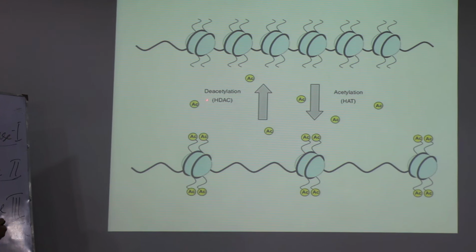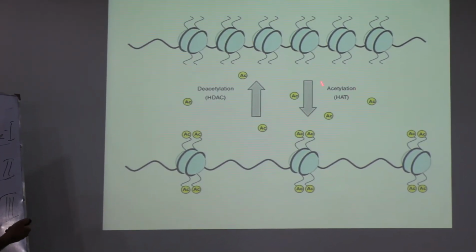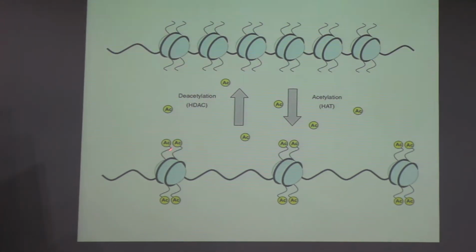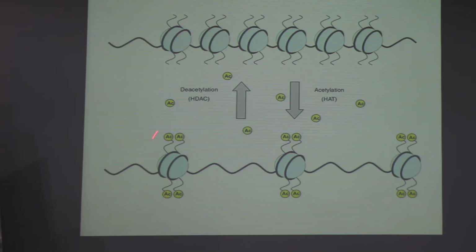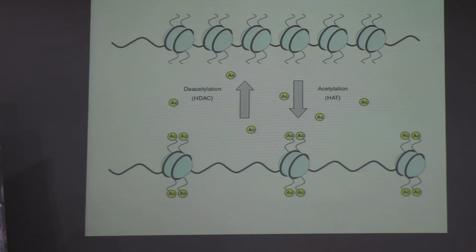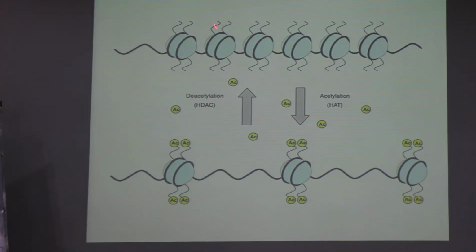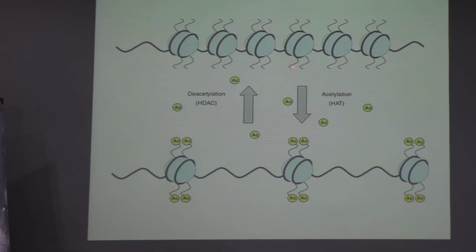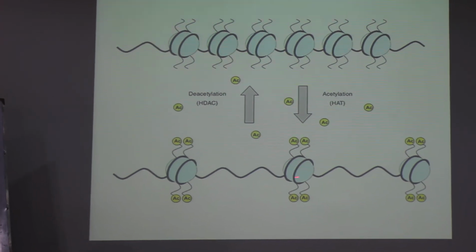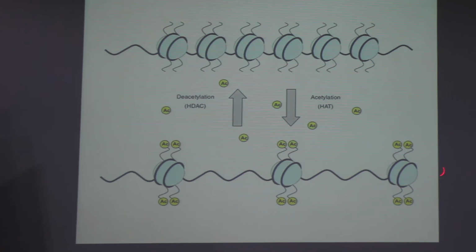Then what happens? There is a process of acetylation. Acetylation is done. Whenever the acetylation is done, the positive and negative charge neutralizes with one another, and these molecules of histones move apart. In this, you can see easier that there is no acetylation. When there is no acetylation, the molecules of histone are close with one another. When there is acetylation, the molecules of histone are far apart, and the DNA is open.